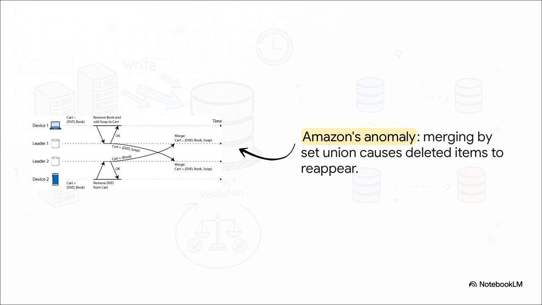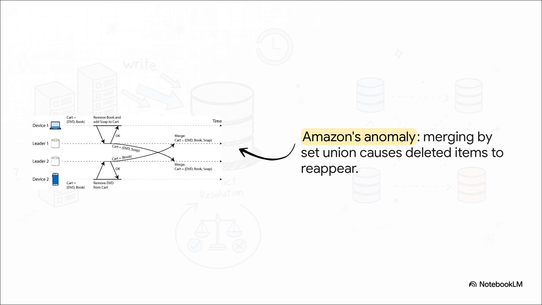Device 1 removes a book from the cart and adds soap. Concurrently, device 2 removes a DVD from the cart. Keep in mind, both devices started with a cart containing the book and the DVD. The databases record these concurrent updates as siblings. Okay, now the application steps in to automatically merge them.